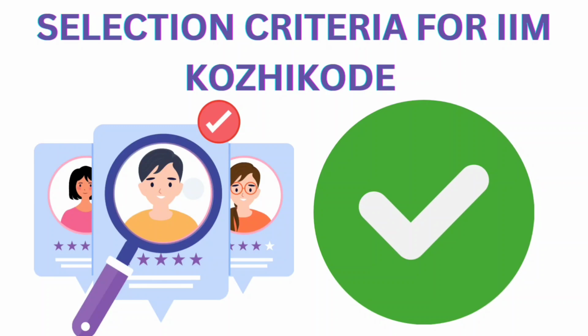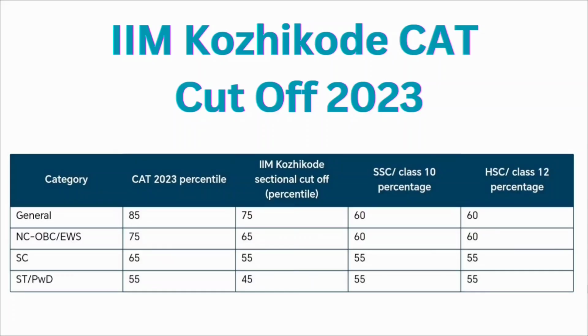Now coming to the selection criteria for IIM Kozhikode. IIM Kozhikode has also fixed up the minimum CAT qualifying cutoff for the various categories. So for general, it is 85 percentile with the overall CAT entrance examination. Then it is 75 percentile for the VRC, DILR and quantitative ability section. Then you must have 60% or more marks in your class 10th and 12th examination.